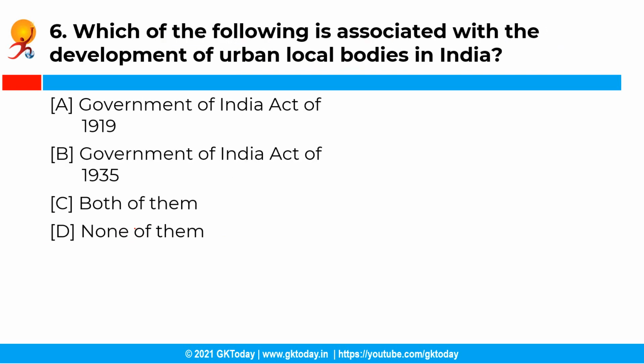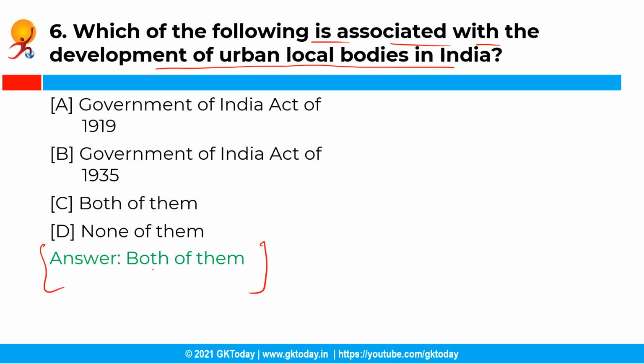Now the next question is, which of the following is associated with the development of urban local bodies in India? So you have the following options and the correct answer is option C, that is both of them. See, the Government of India Act 1919, which introduced hierarchy in the provinces, made local self-government a transferred subject to be handled by a responsible Indian minister. Later, under the Government of India Act of 1935, local self-government was declared a provincial subject.